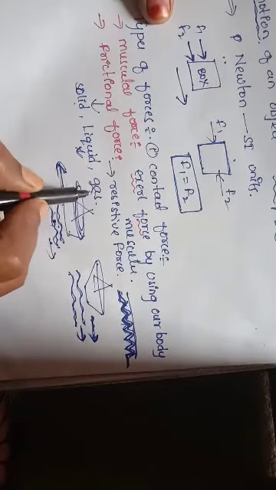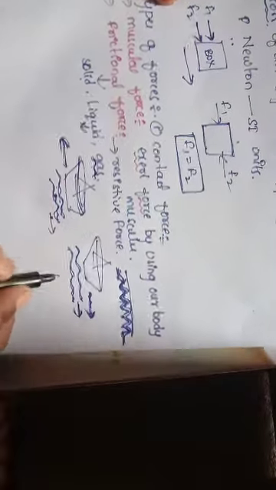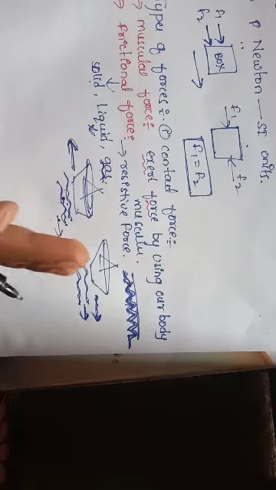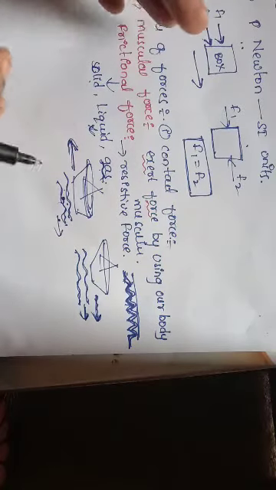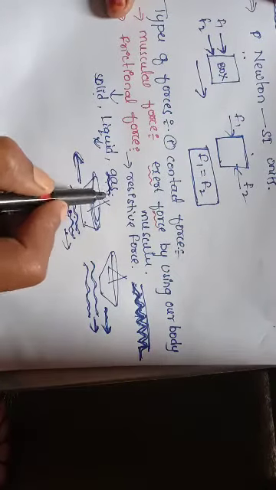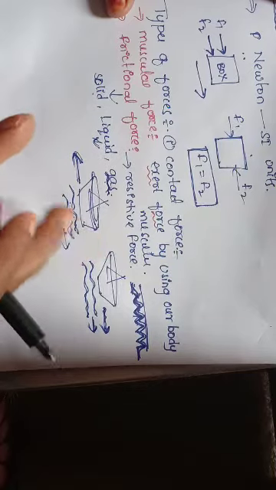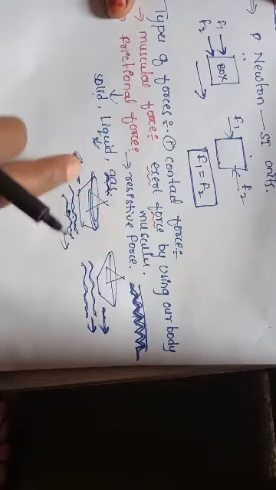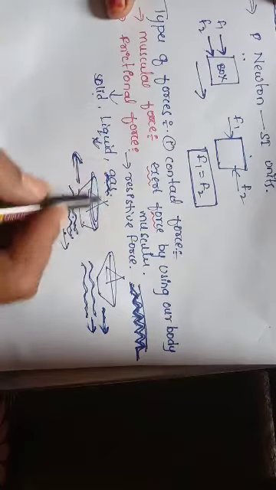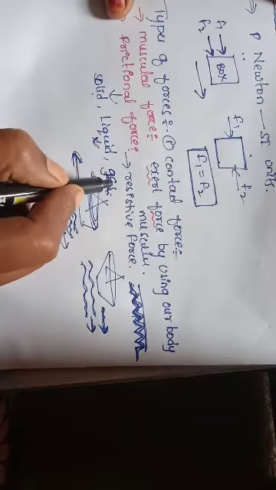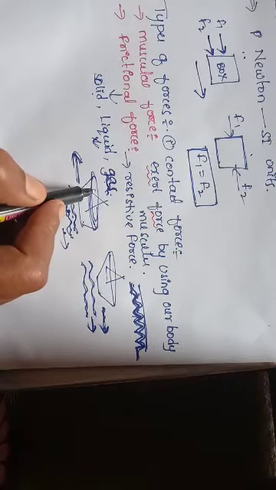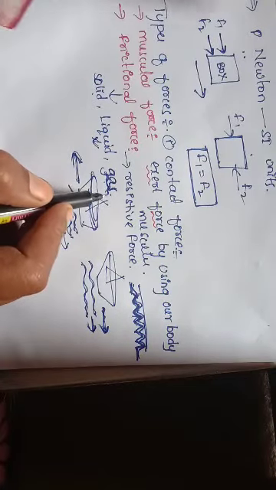Again in gases, you can see birds and even planes both have the same shape. Why do these both have the same shape? To overcome the resistance of the gas, the shapes should be a particular shape to overcome the resistance of the friction of the gases. Resistive force is nothing but frictional force, right? To overcome the resistance caused by the gas, aeroplanes and birds have the same shape.